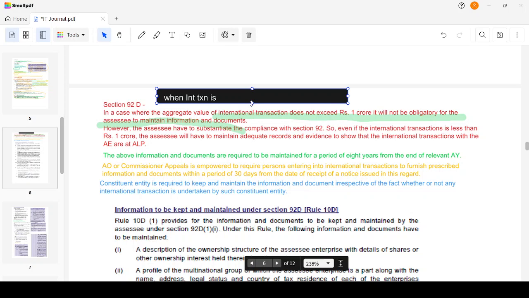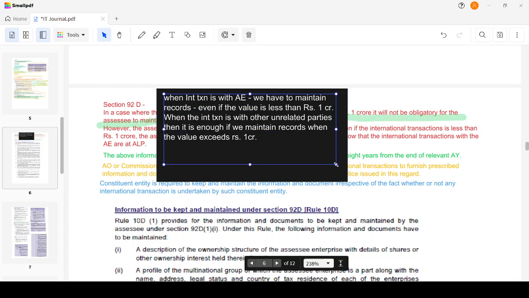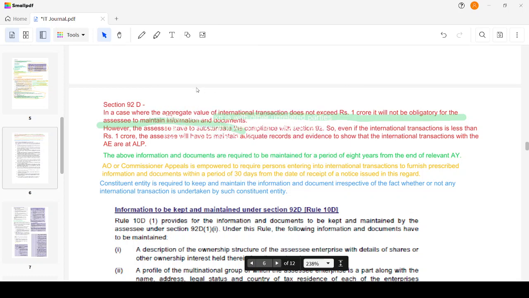Let me make it very clear here. When the international transaction is with an associated enterprise, we have to maintain records even if the value is less than rupees 1 crore. When the international transaction is with other unrelated parties, then it's enough if you maintain the records under section 92D when the value exceeds rupees 1 crore. I hope this is clear till now. So now we can move on to the next one.